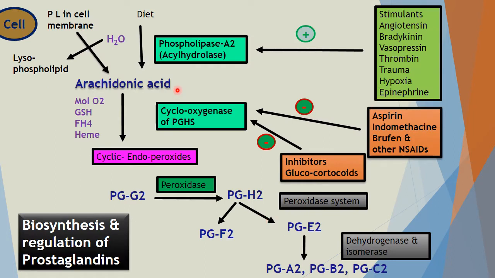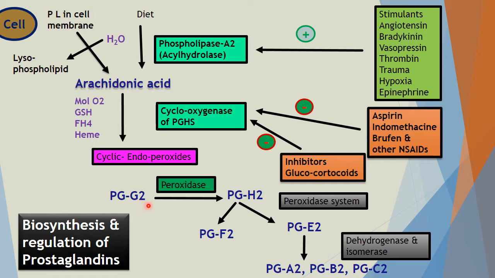See the diagram. You can see first in the cell membrane, with the help of lysophospholipid, this arachidonic acid is synthesized. This arachidonic acid now takes molecular oxygen, gets oxidized by cyclooxygenase enzyme, then reduced by glutathione, tetrahydrofolate and heme. It is converted into cyclic endoperoxide. This cyclic endoperoxide is PGG2.